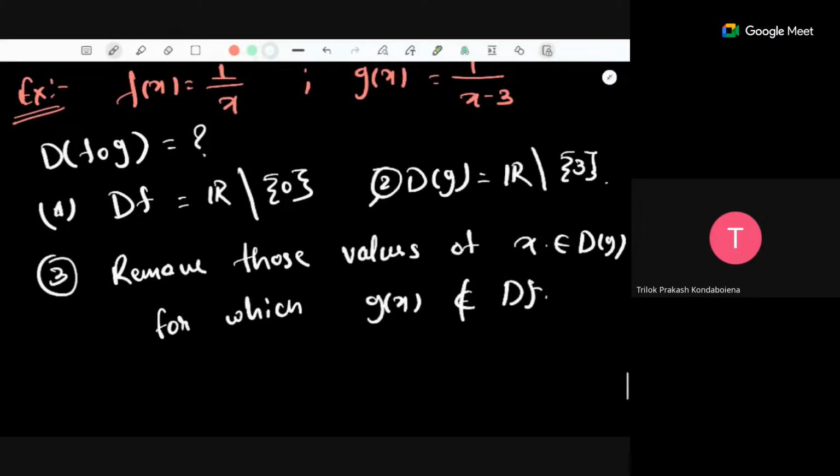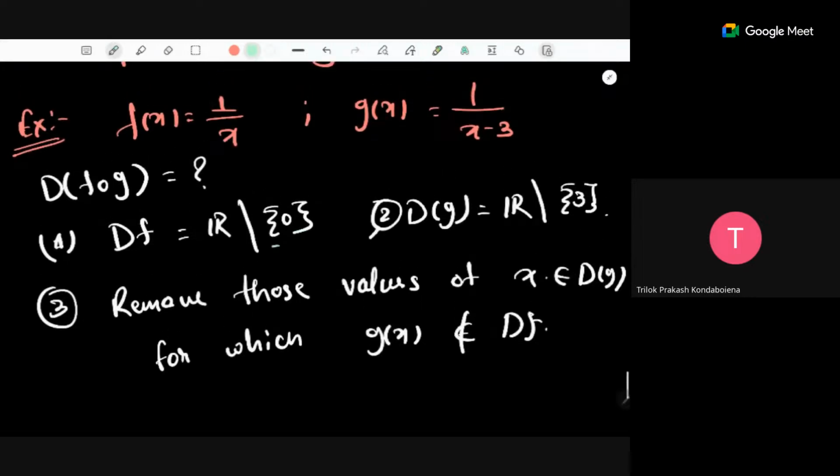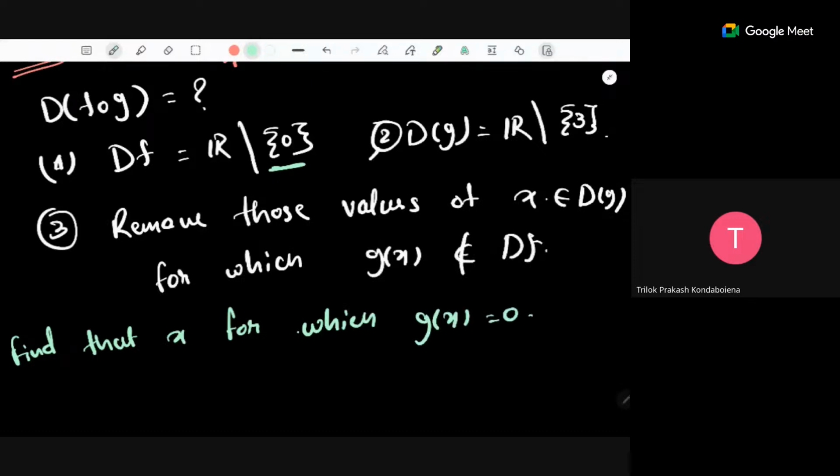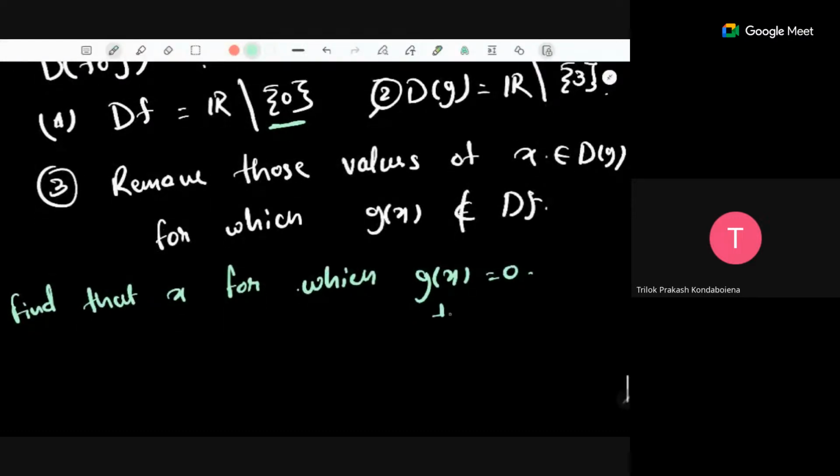So now what is there which is not a part of the domain of f? Only 0 is there, which is creating a problem. So I'll first find that x for which this g of x is becoming 0. That means I want to find that x for which 1 by x minus 3 is becoming 0. But there is no such x, right? So in this case, there is no such x which can make g of x equal to 0. So that means here this third step does not apply.